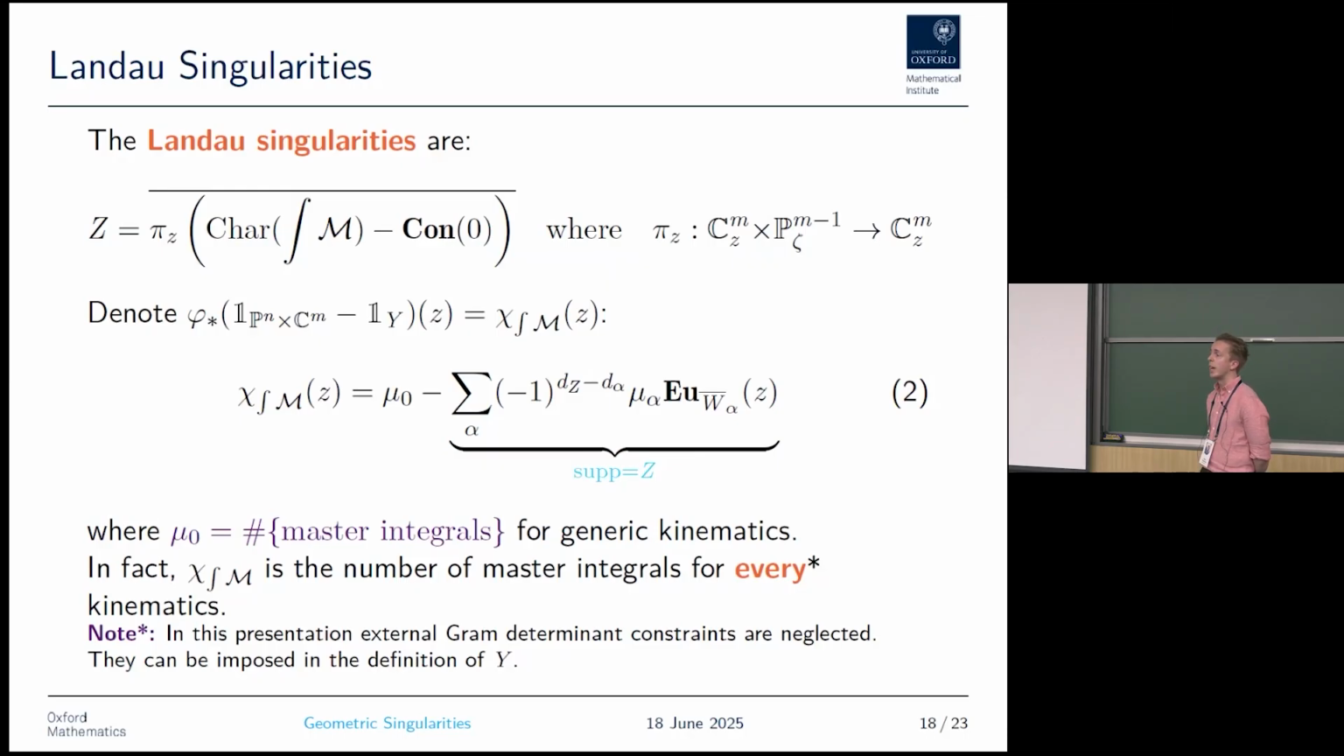And in fact, this rank is the number of master integrals for every kinematic, where by every I am ignoring that if you have 6 or 7 point functions, you would need to include Gram determinant constraints for external kinematics. That's ignored here.